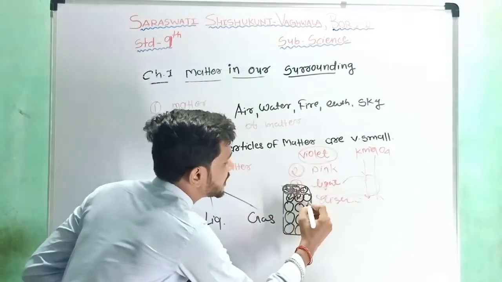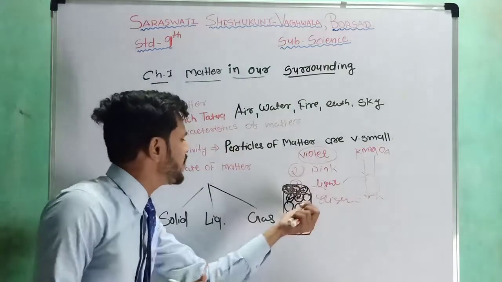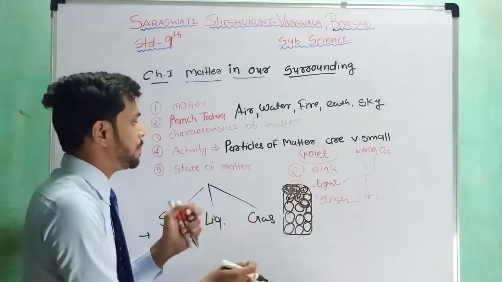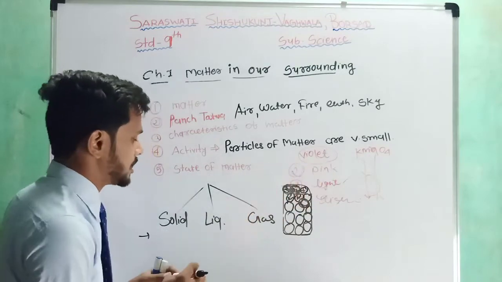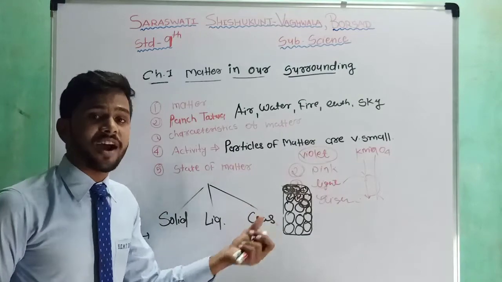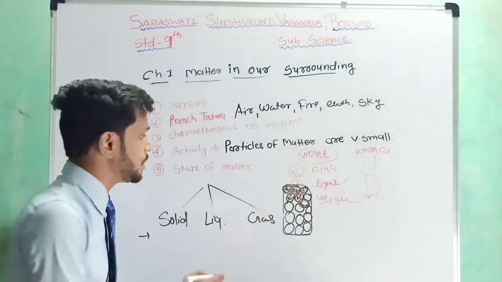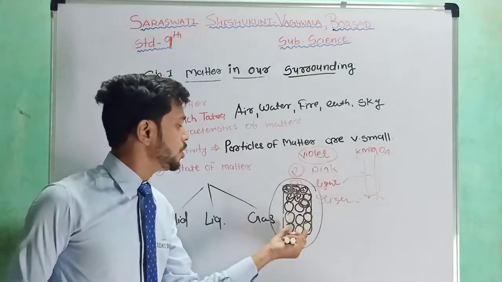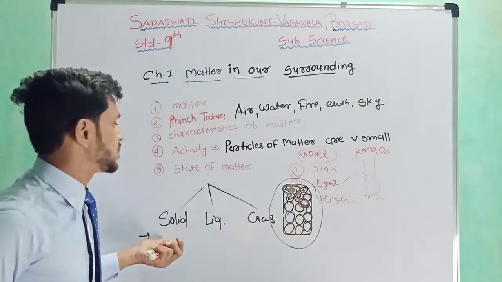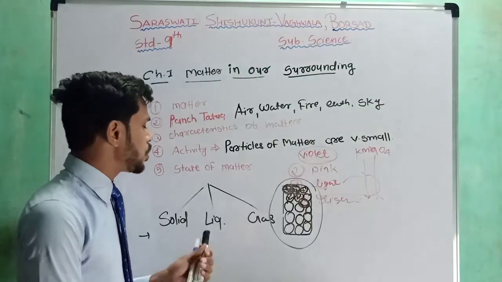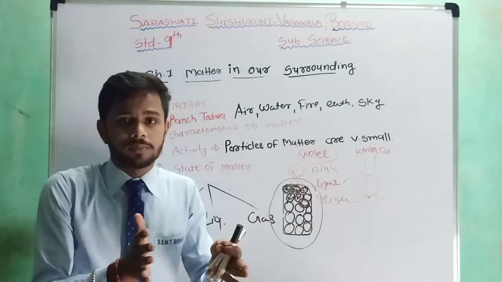So we can see that there is no space, or a very small space, between the particles of this solid substance. Then we already studied that they have a definite shape due to their specific volume, and due to the specific volume, solid substances have a definite space. Then we saw that it is not compressible.